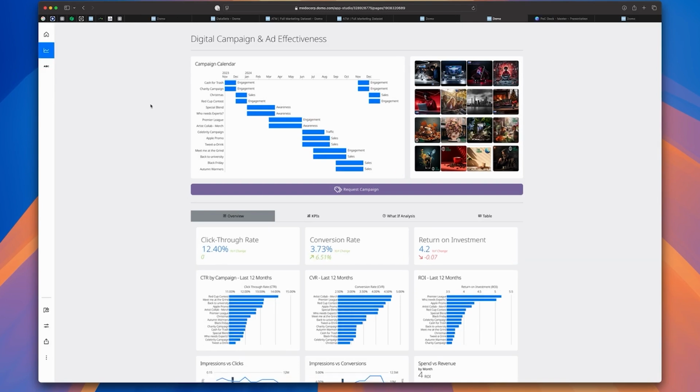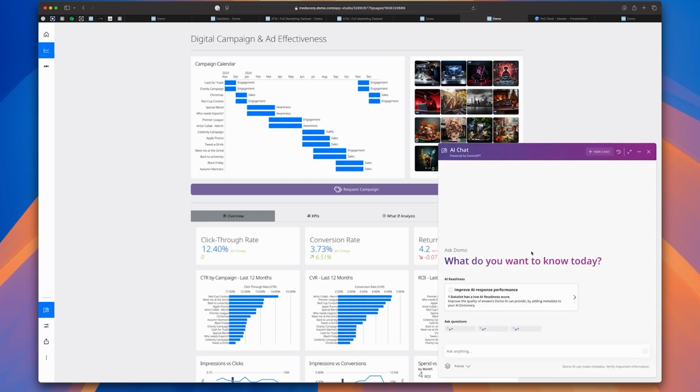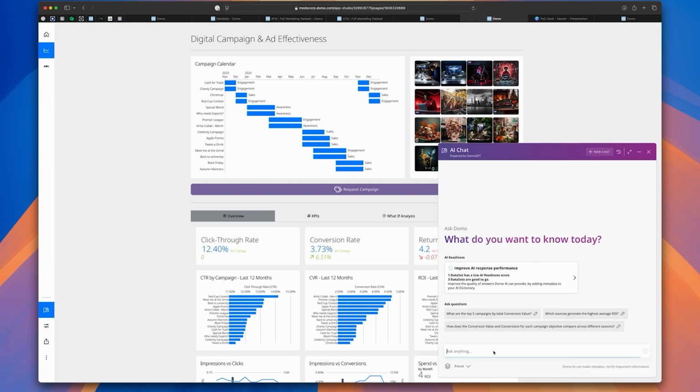Let's take a look at Domo's AI chat capabilities. From any app or dataset, I can open the AI chat interface. This will allow me to ask in natural language questions across the data that exists to power this app or the cards that exist on the page.